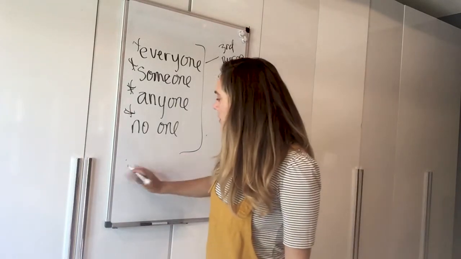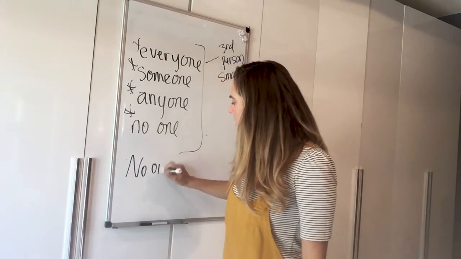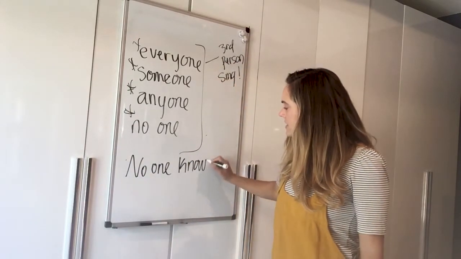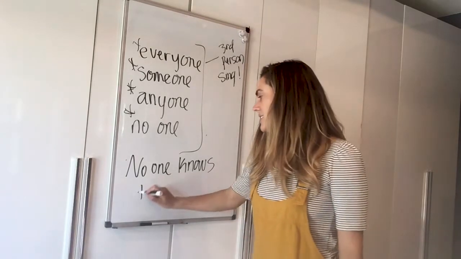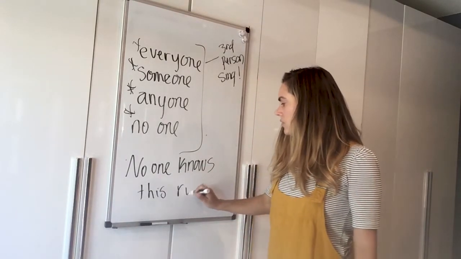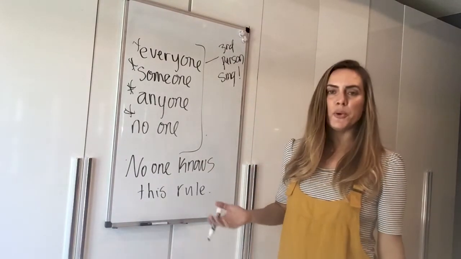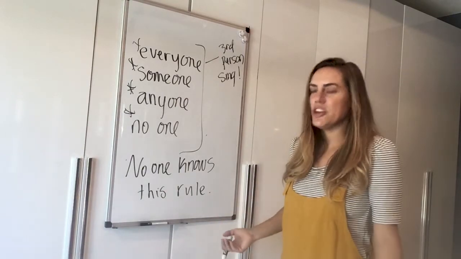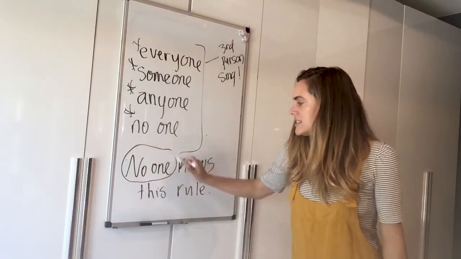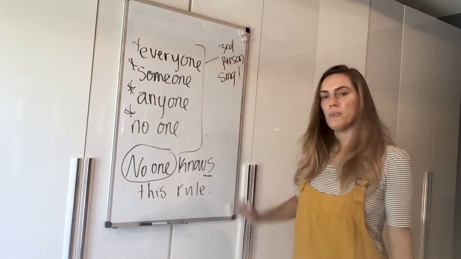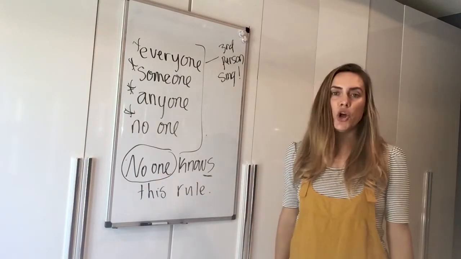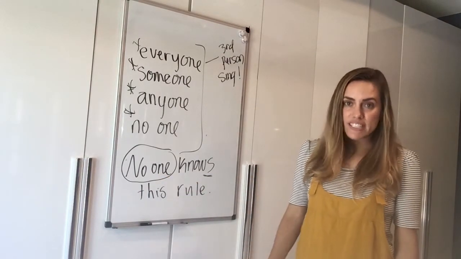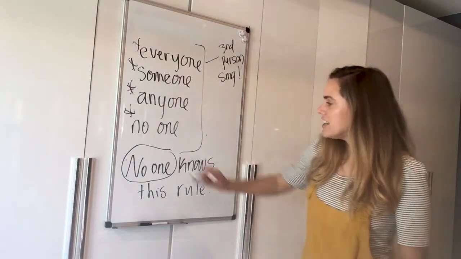So for example, I can say, no one knows this rule. Not really, people know this rule, but sometimes I see they don't. So no one's the subject. Verb has an S on it because no one is technically third person singular, okay? Here's another example.